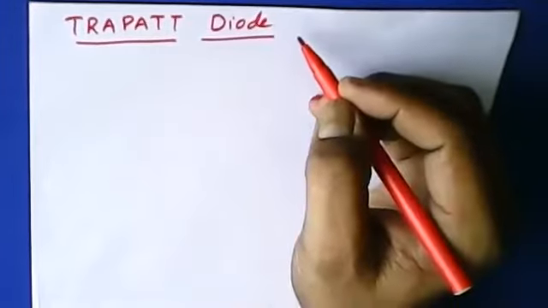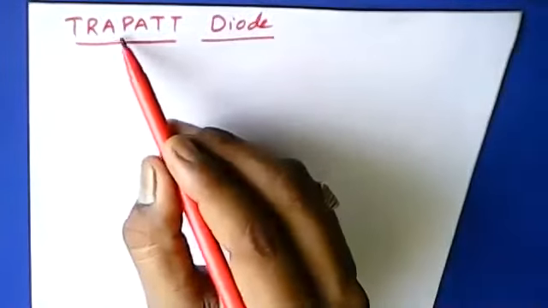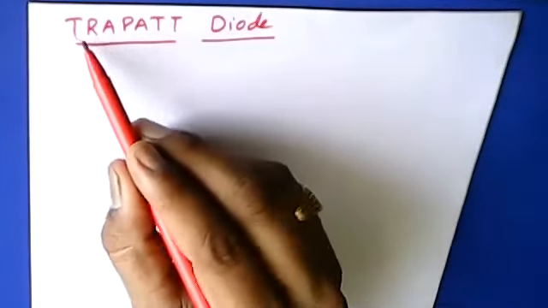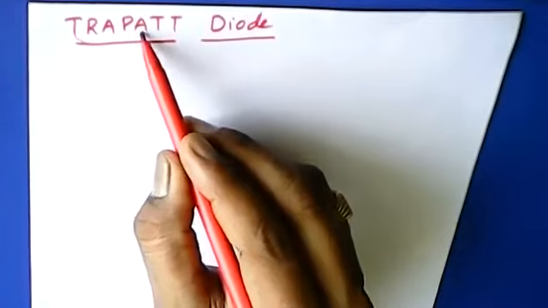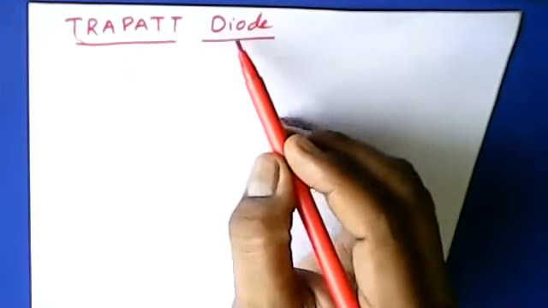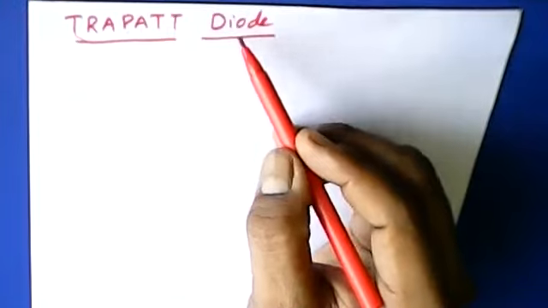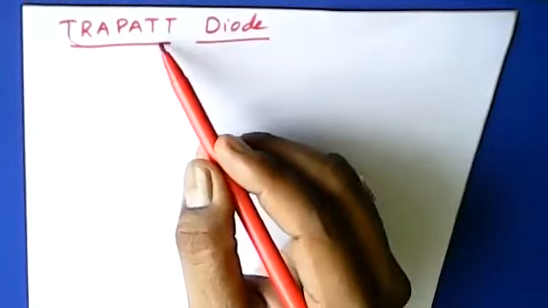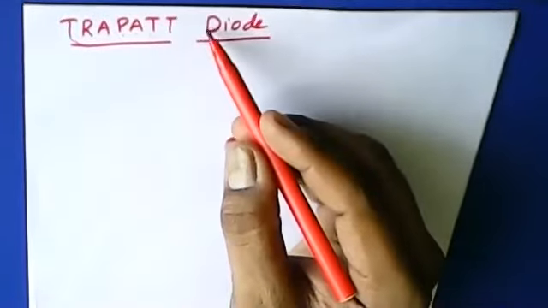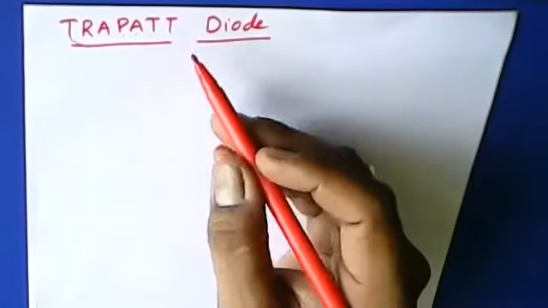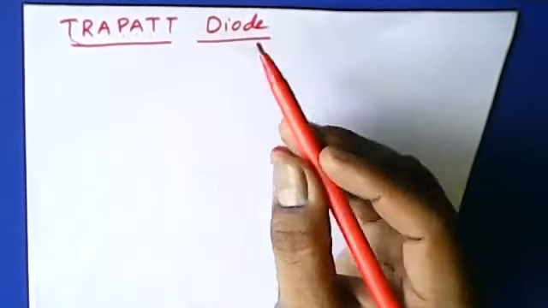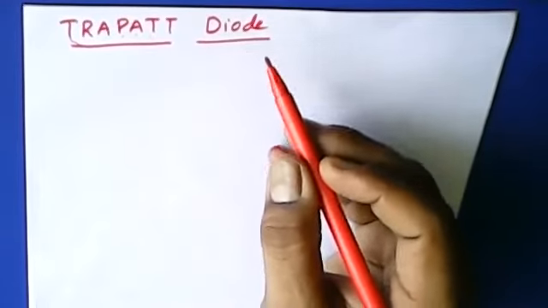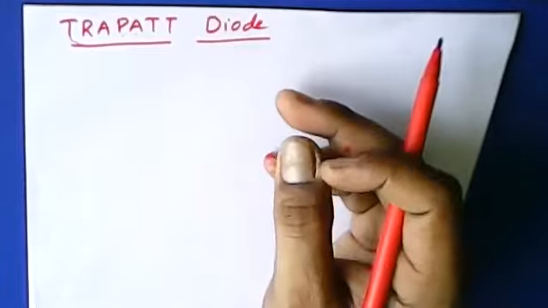We have already discussed that TRAPATT stands for trapped plasma avalanche triggered transit time diode. In the earlier case it was transit time, now it is triggered transit time. This is the abbreviation we discussed while introducing this topic at the commencement of the class.